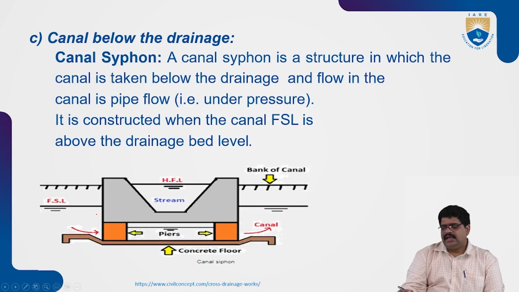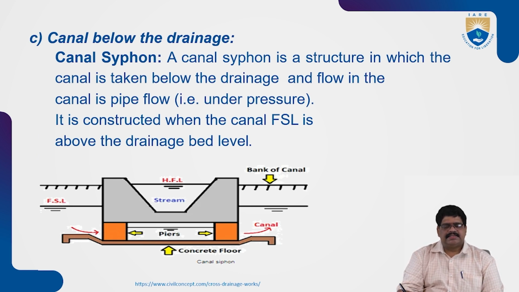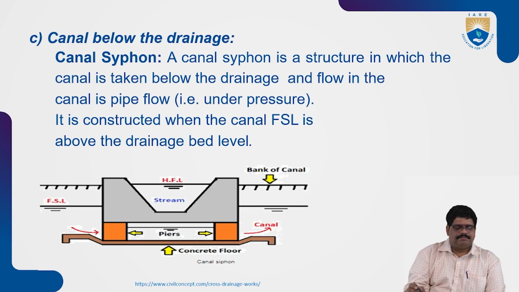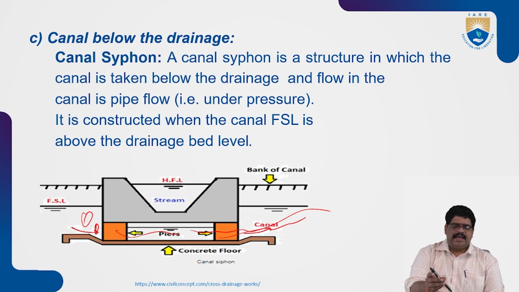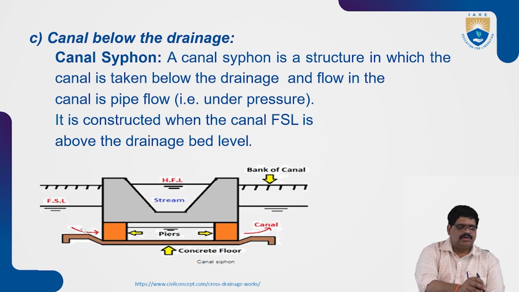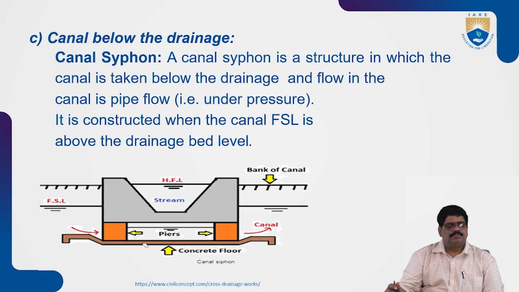Another one is the canal siphon. A canal siphon is a structure in which the canal is taken below the drainage and the flow in the canal is through a pipe. A pipe culvert can be provided here, and through the pipe the water flows from one side to another side. This type of construction, where the full supply level is above the drainage bed level, we call a canal siphon. This type of structure is also very important.